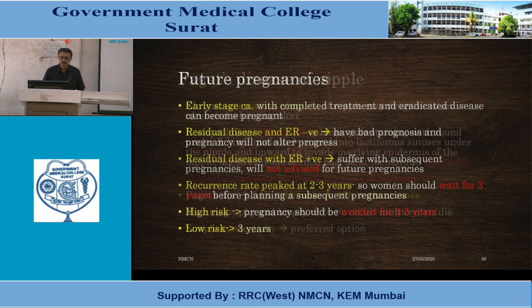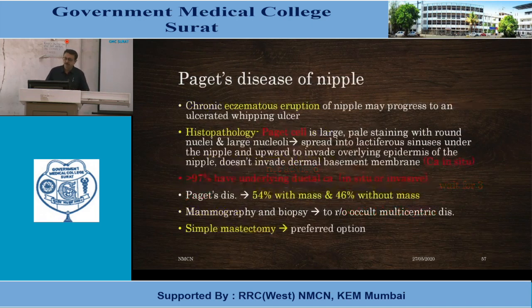Paget's disease of the nipple is an eczema-like eruption that may progress to an ulcerated, weeping ulcer and is a sign suggestive of intraductal carcinoma or carcinoma in situ. The histopathological peculiarity is Paget cells, large, pale staining with large nuclei. They spread into the lactiferous sinuses under the nipple and upward to invade the overlying epidermis of the nipple, but do not invade the dermal basement membrane. So it is considered a carcinoma in situ.